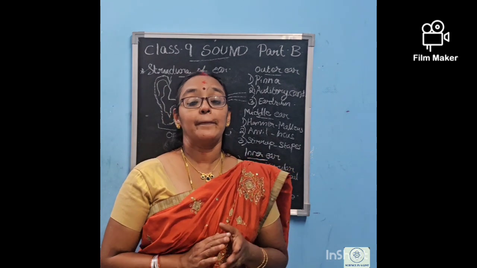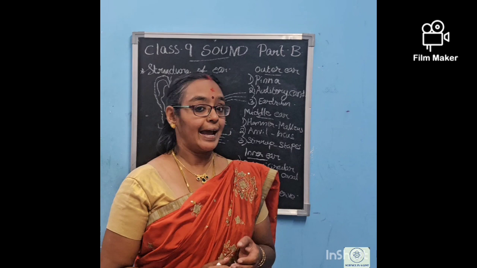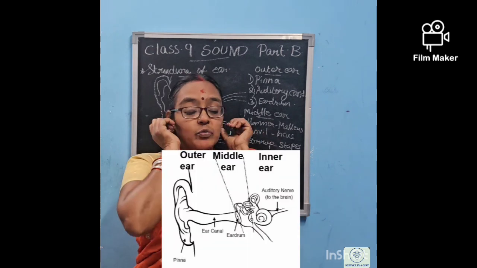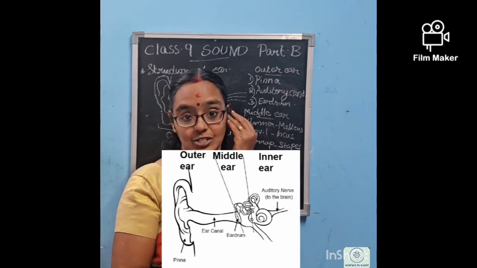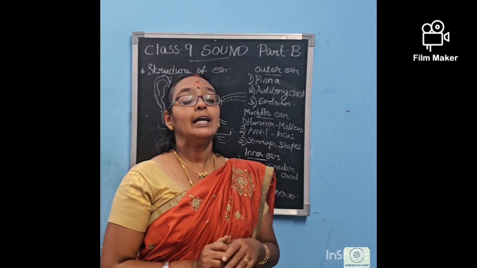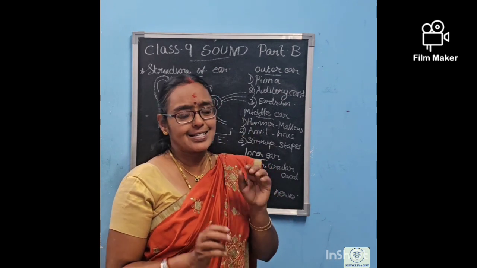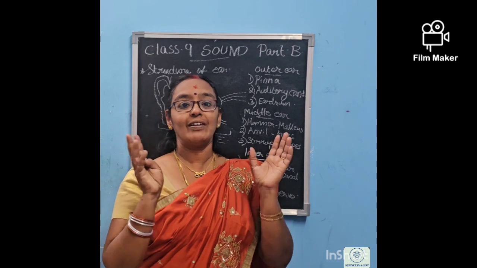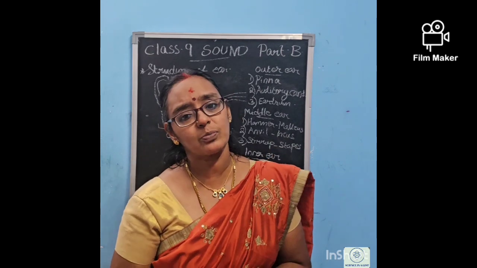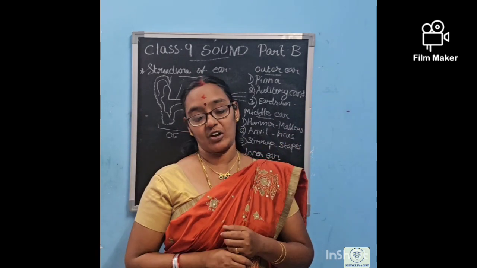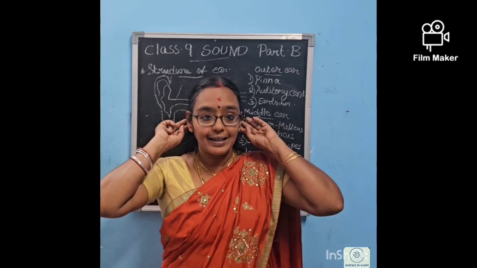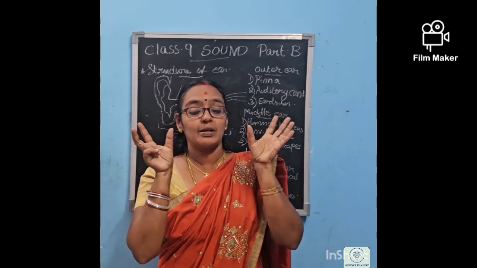The ear is divided into three parts: the outer ear, the middle ear and the inner ear. The outer ear is the part we are able to touch. The part which we are able to touch is called the pinna. It is in the shape of a funnel, isn't it? Why does the pinna have this funnel shape? Because it helps to absorb the sound waves which are traveling in the air. For that purpose, the pinna is projected outward and has a funnel shape.